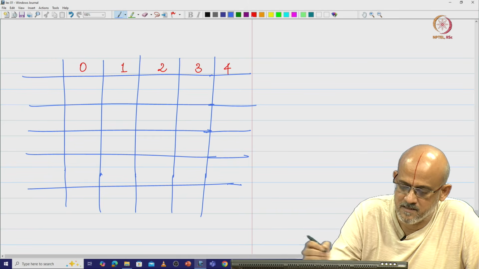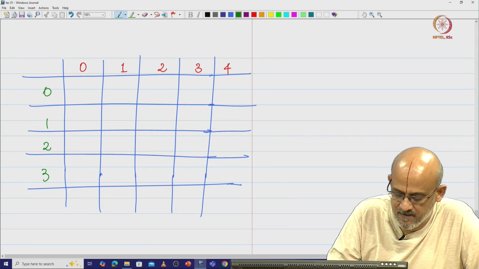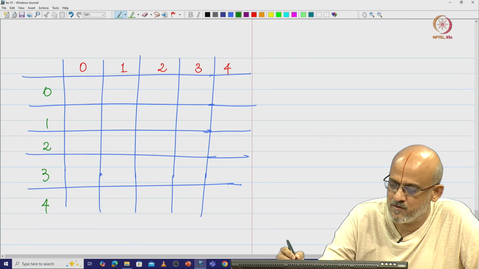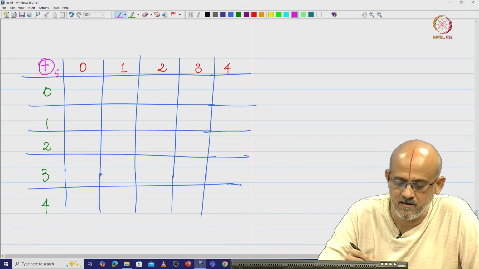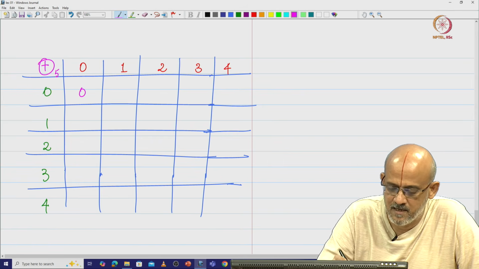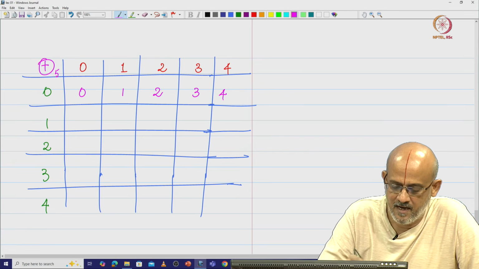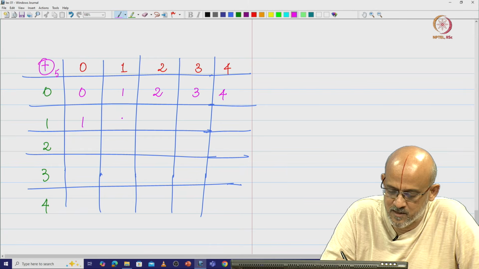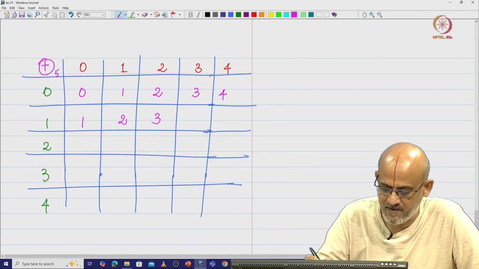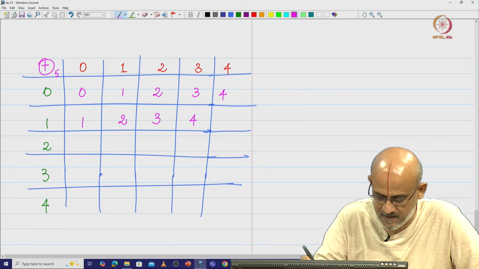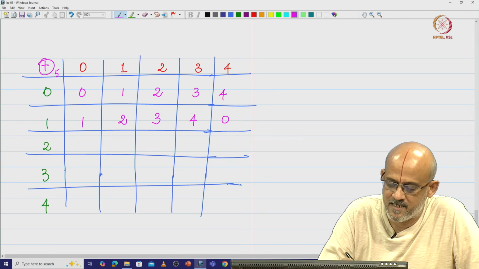I am going to do the same here. Let me write 0, 1, 2, 3 and 4, and the operation that I am going to do is basically mod 5 here. So, if I add 0 and 0 and do a mod 5, I get 0, and you are just going to add the number with 0. So, I am going to get 0, 1, 2, 3, 4, and then 1, 1 plus 1 is 2, 2 when you divide by 5 you get remainder 2, 3 gives remainder 3, 4 gives remainder 4, and 5 when you divide by 5 you get a remainder 0.